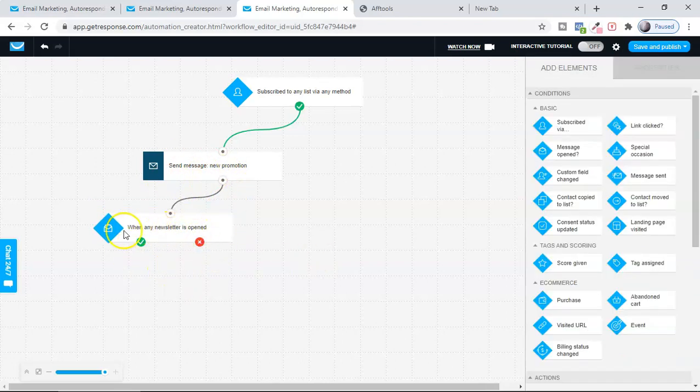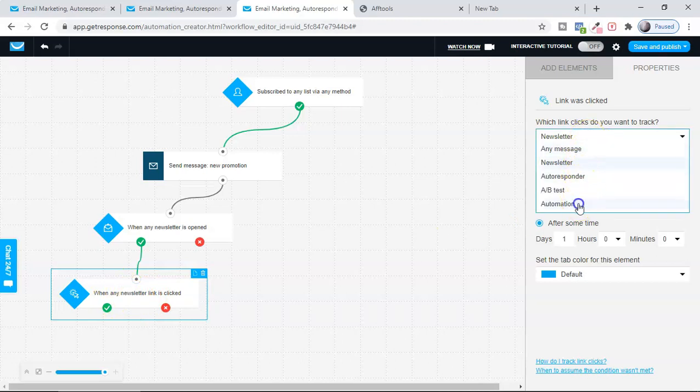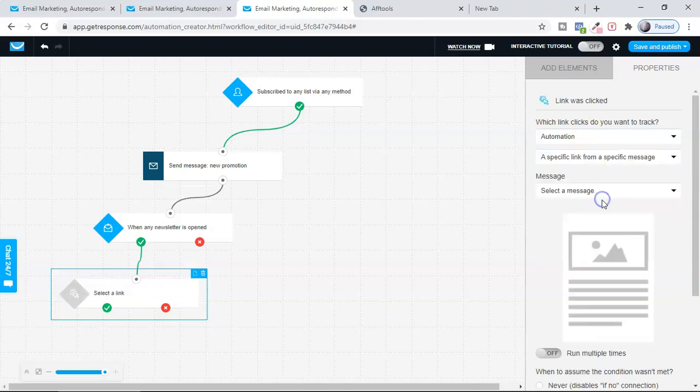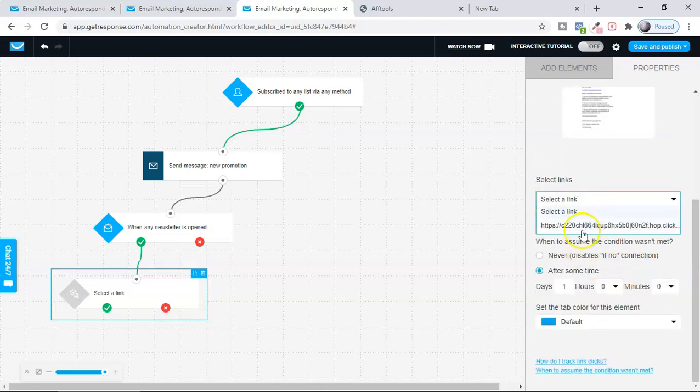Now guys, I also want to keep the record of how many people are clicking the link in this message. Then only I can generate the sales, right. I can go for a specific link. So now what I'm going to do is select automation here, a specific link from a specific message. I'm going to select the message, the new promotion here, and now it wants to know which link. Okay, this was the link. You remember, right? This was the affiliate link which we inserted in the beginning in the promotion email. Now look at this. When a specific link is clicked, I'll get their record. And I can see in my ClickBank hops how many hops I got. So that way I can keep the record of this.